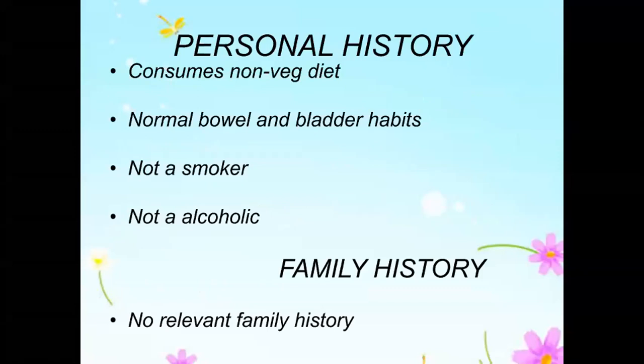Personal history: he consumes a non-veg diet, normal bowel and bladder habits, not a smoker, not an alcoholic. In personal history, first I would always ask whether there is loss of appetite and loss of weight. Then whether he consumes both vegetarian and non-vegetarian diet or only a vegetarian diet, that would help us. And then the bowel and bladder habits, smoking, alcohol, these all tell you whether a patient has any systemic problem possibly complicating this local problem.